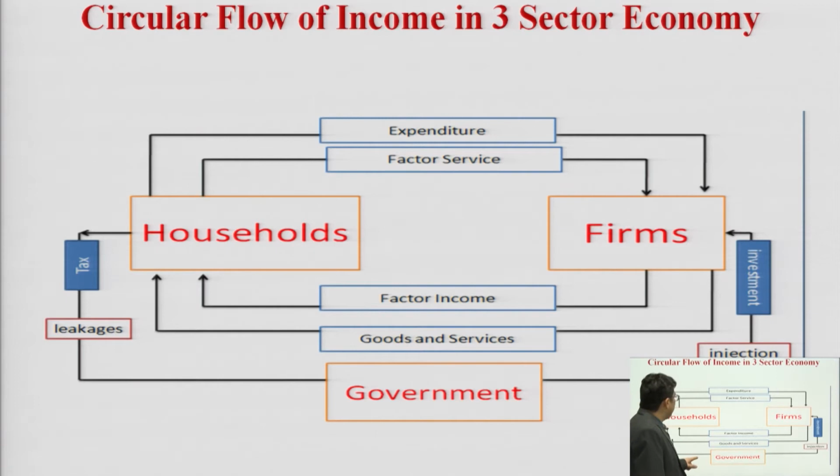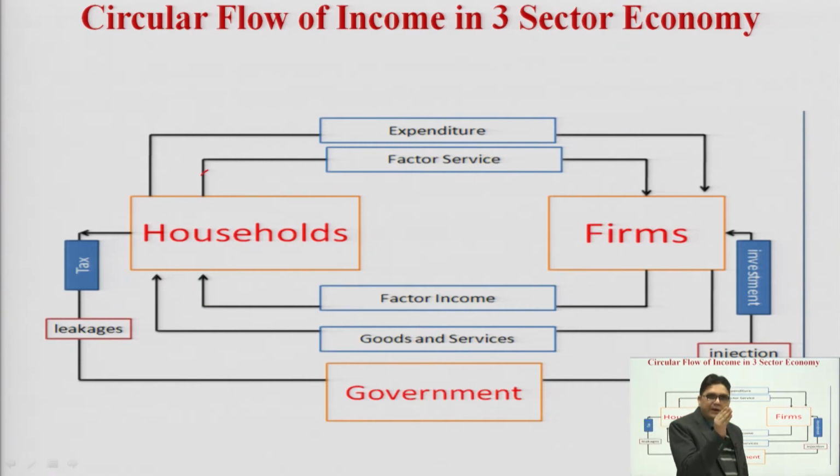Now what happens in the three sector economy? The household gives factor services. Factor services, I mean to say, are land, labor, capital and entrepreneurship, the four factors of production, which are given by the household, and these are known as factor services offered to firms.